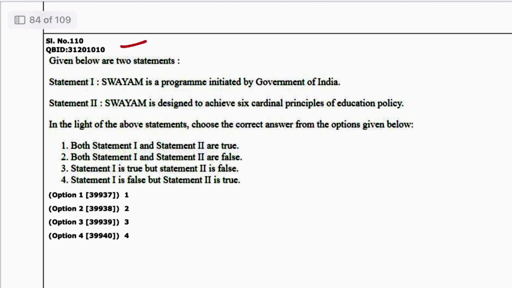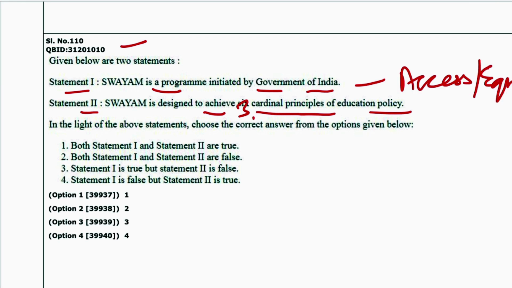Next is 10. Statement 1. SWAYAM is a program initiated by Government of India. Yes, this is correct. Statement 2. SWAYAM is designed to achieve 6 cardinal principles of education policy. No, there are only 3 cardinal principles: access, equality, and quality of education. So 1 is true, second is false, 3 is the answer.